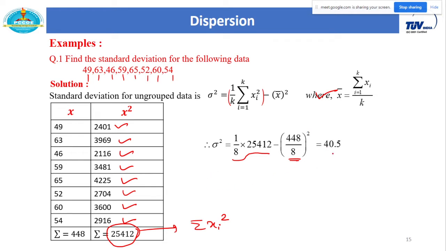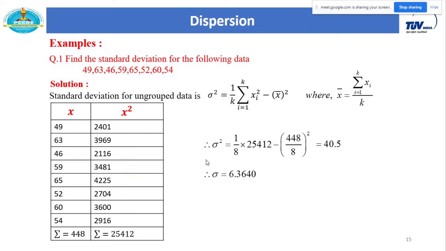So the value of sigma square becomes 40.5. If I take the square root on both sides, your standard deviation becomes 6.3640. So in this way we can calculate standard deviation for ungrouped data. You can directly perform this calculation on a calculator. Just take the square of each number, add these numbers, divide by the total number of observations, and you will get this first value. Then calculate the mean, take its square, and take the subtraction of these two numbers, you will get the value of sigma square, and then you have to take the square root. That is the final value of standard deviation.